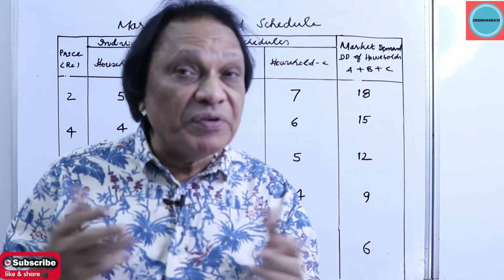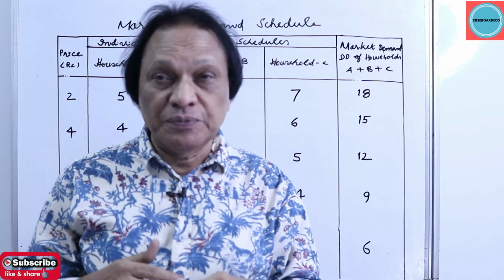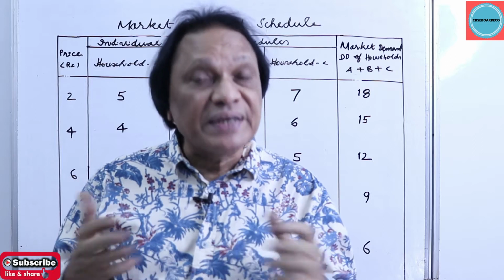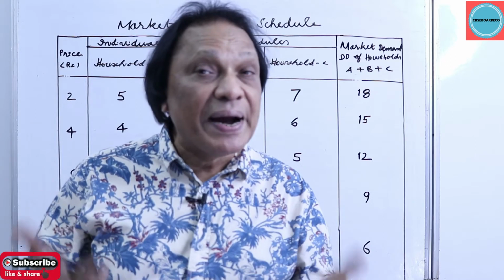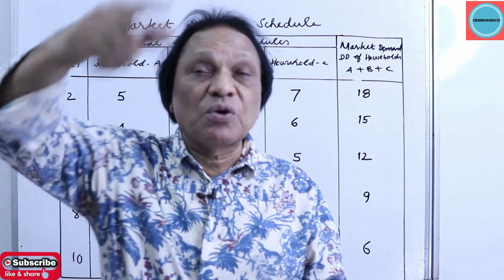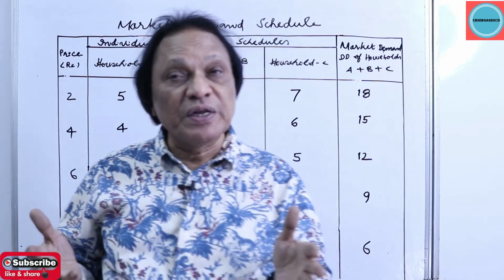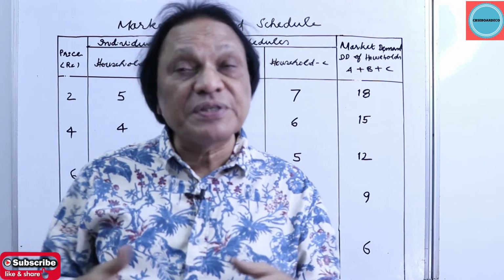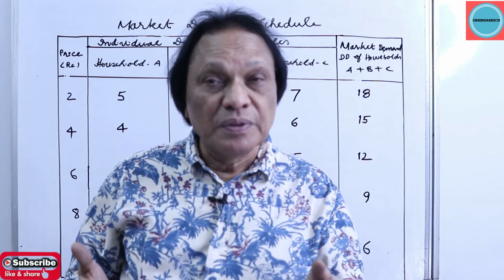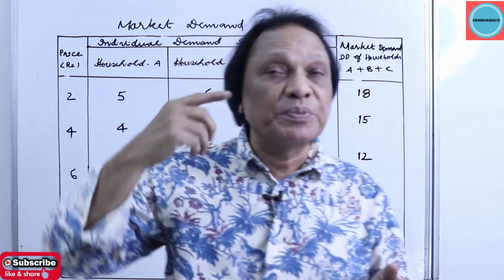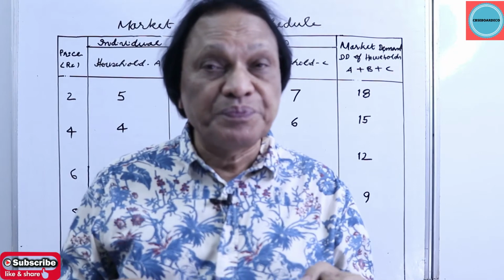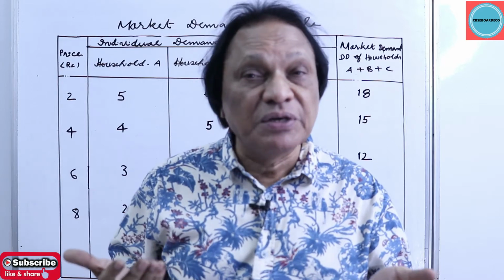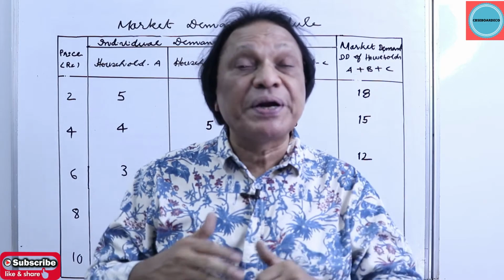Carrying on with the law of demand chapter in microeconomics, we have already seen what exactly is demand. Demand is the quantity a consumer is willing to buy at a given price at a given point of time. We have seen the demand schedule that was for one consumer, one individual or one household. So we can take it one household, how he responds at different prices over a given period of time.